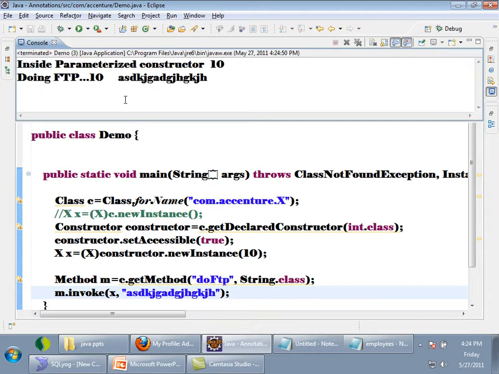See, in doFTP, what I did, I printed i. So on which object did I invoke? The x object. What is the value of i? 10. And whatever string I pass is printed. Right? So this is the way to invoke a method.